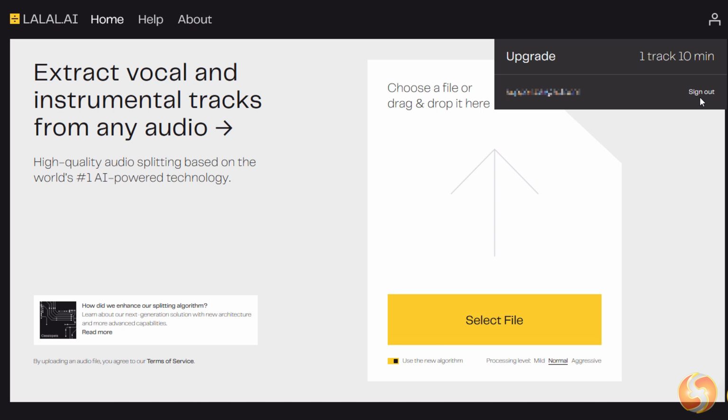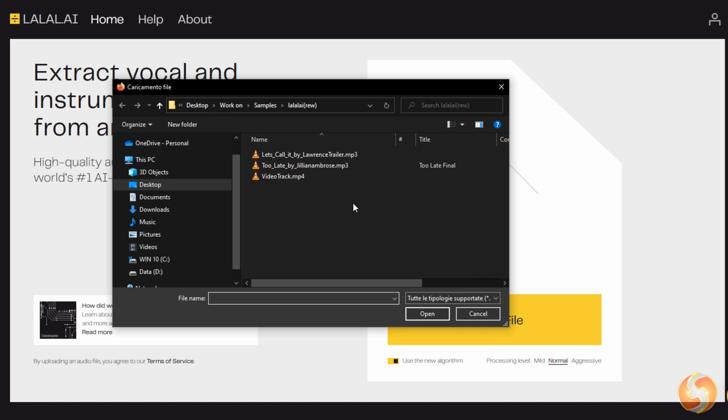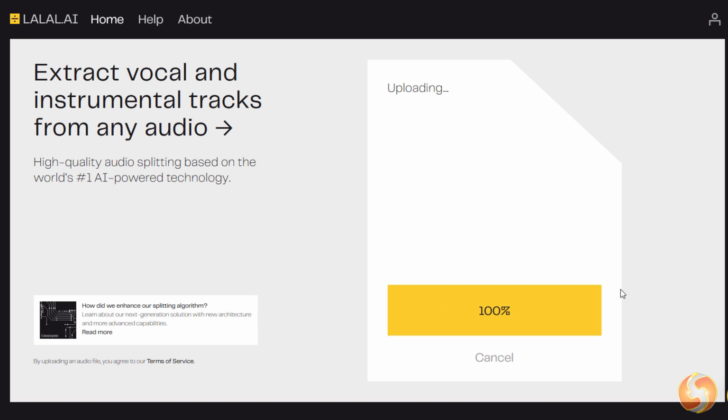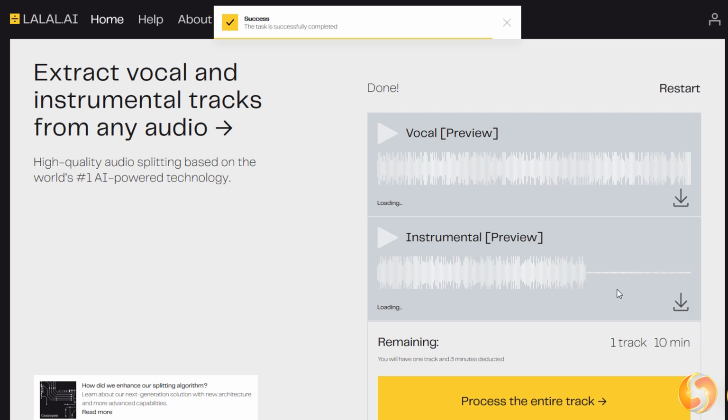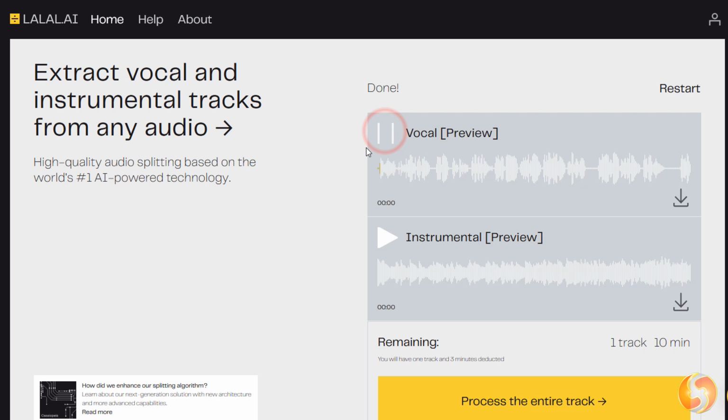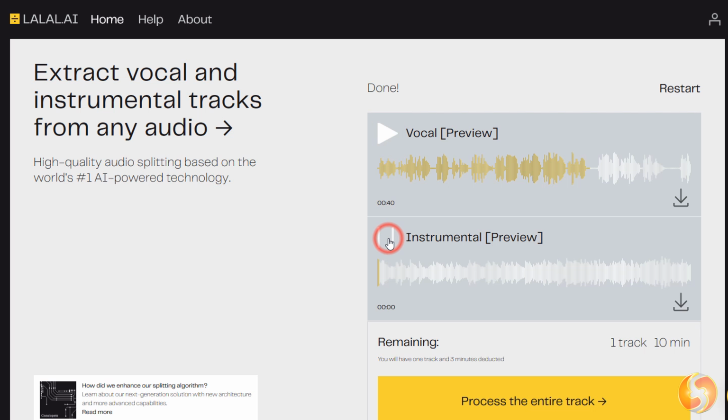With the login made, upload any sound file by either dragging and dropping it or clicking on Select File. Lalal.ai accepts every kind of audio file format, size, and length. Wait some little time to get a quick preview on the tracks extracted. These include the vocal part, such as any singer voice or background voice, and the instrumental part, which includes melodies, percussion, and sound effects. You can play back these directly or download these quickly.